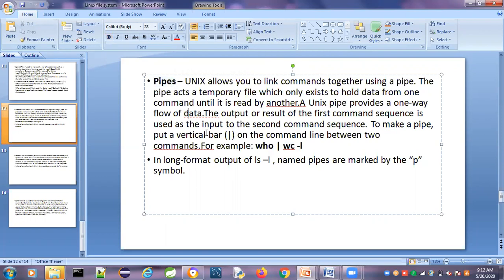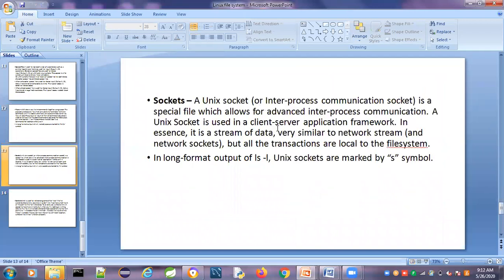This is very, very important. We will discuss how to concatenate when we discuss the commands. In the long listing, if the first letter is P, that indicates a pipe related file. Sockets are also there. S indicates a socket file, the first letter.